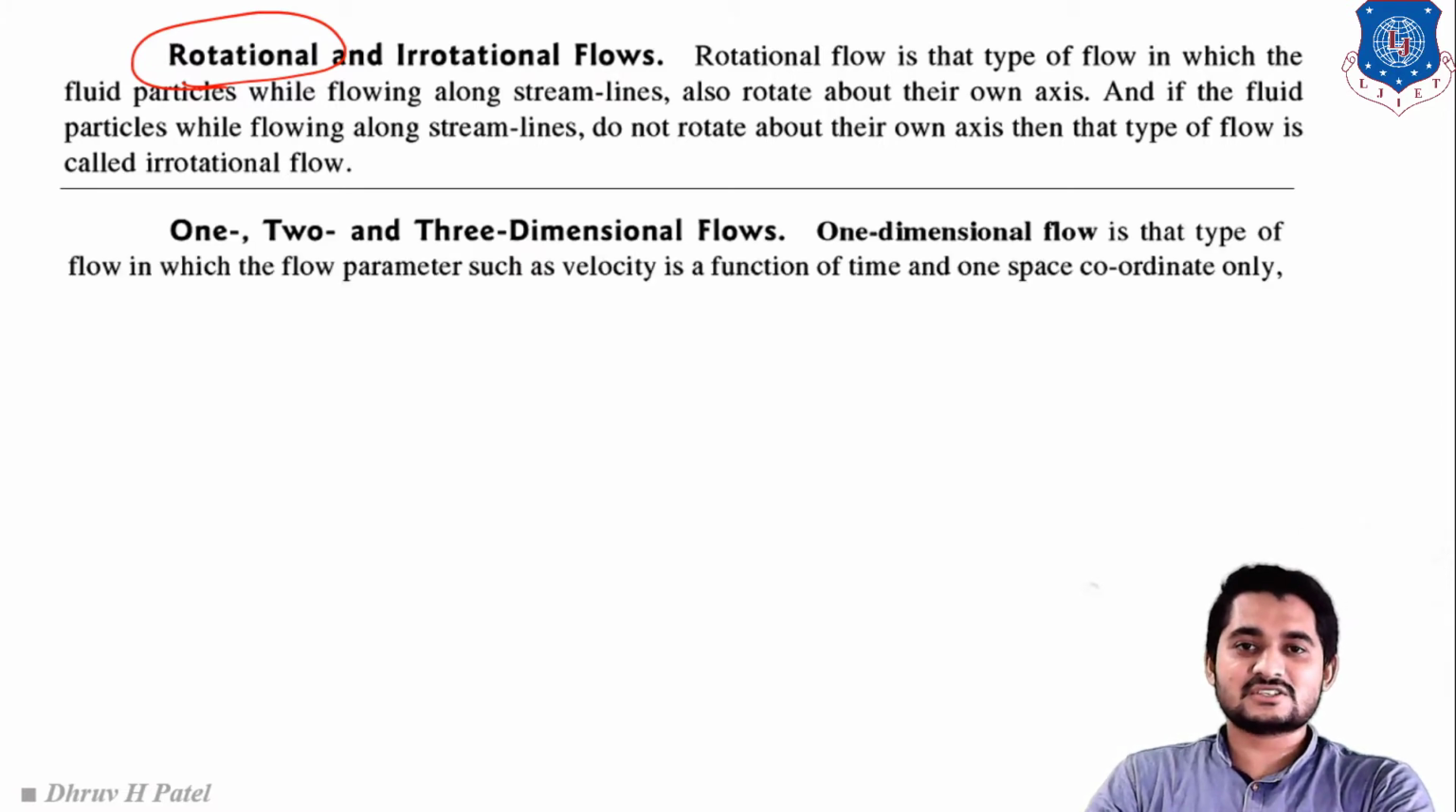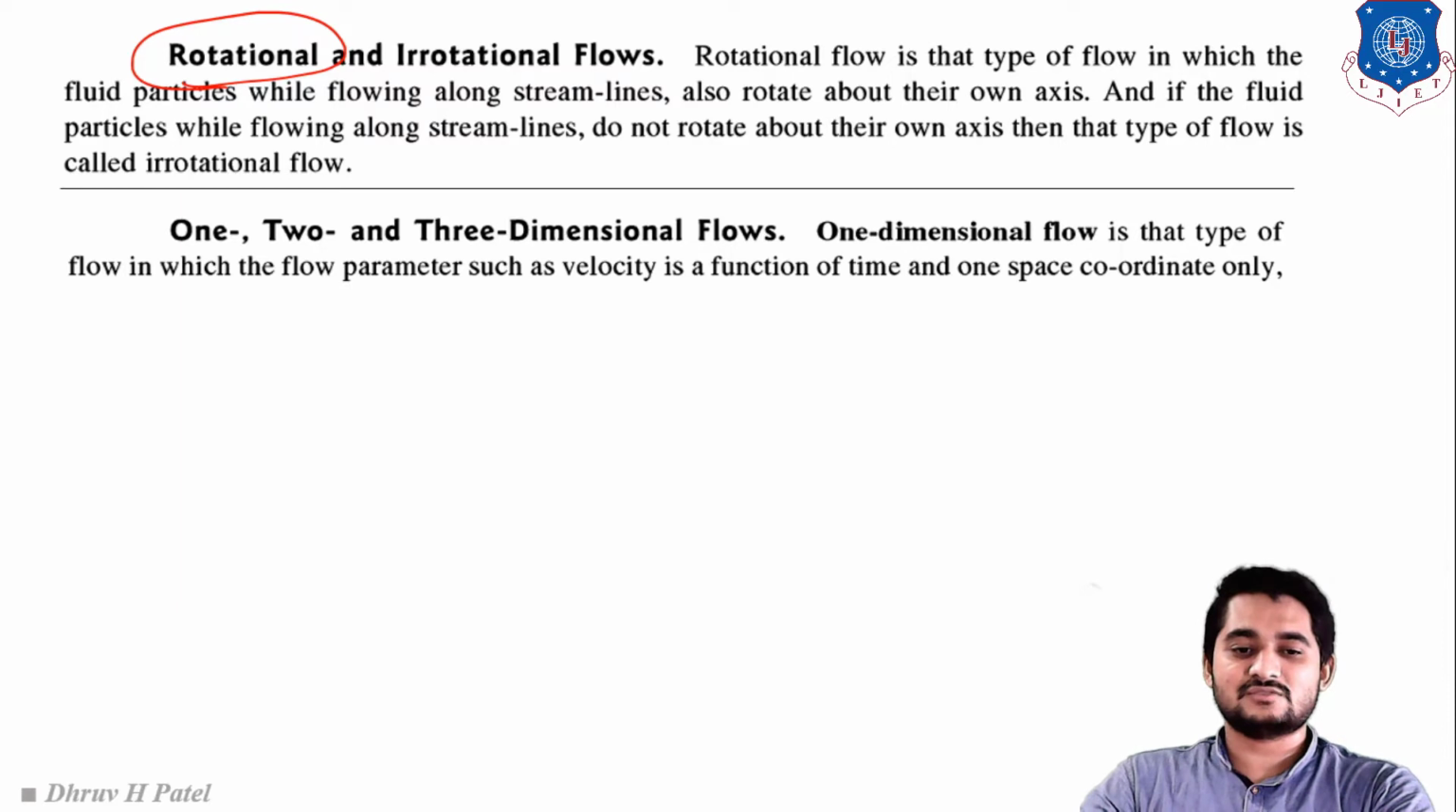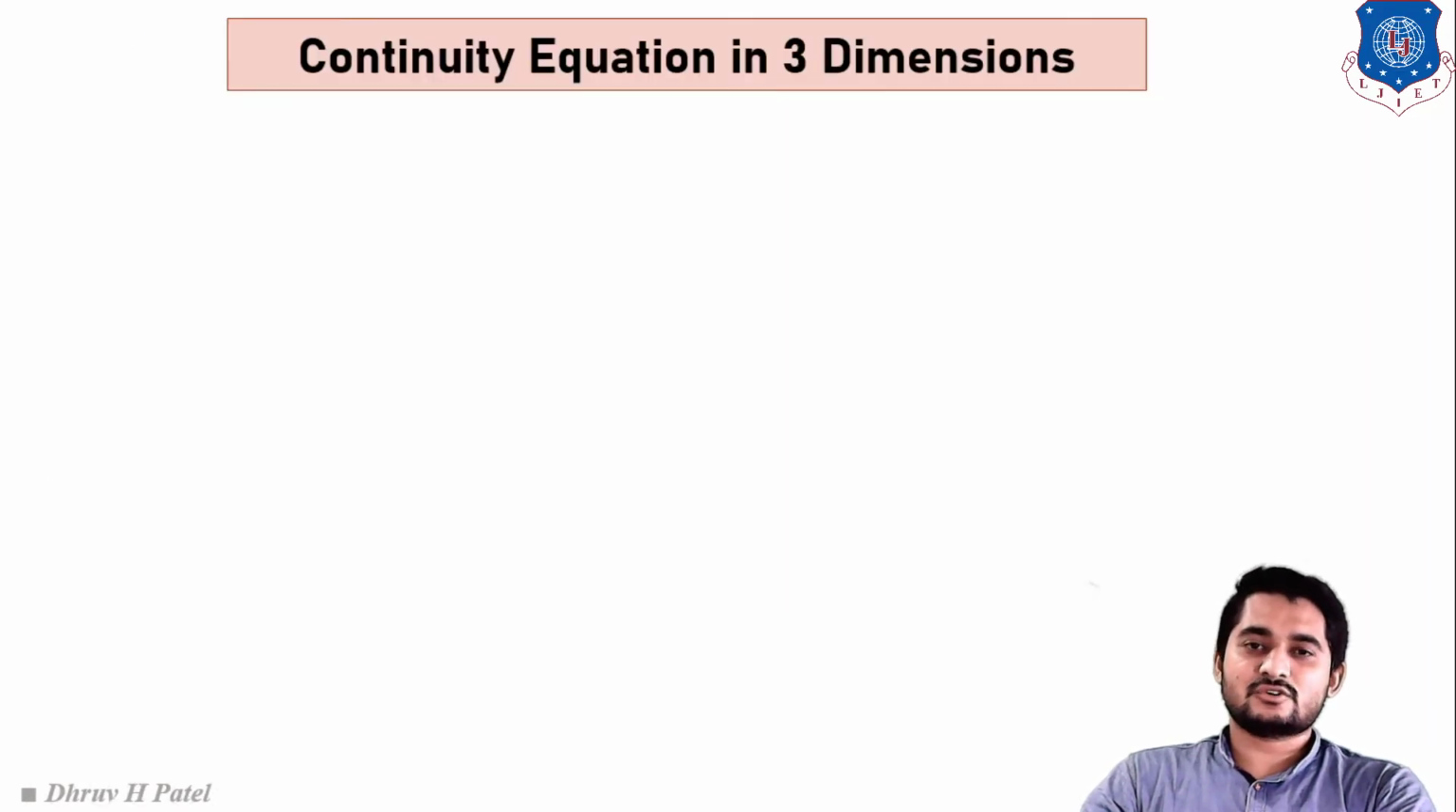The last one is one dimensional, two dimensional and three dimensional flow. If the flow depends on only one parameter, that means one direction, it is known as one dimensional flow. If the flow depends on two directions, x and y, it is known as two dimensional flow. And if the flow depends on three directions, x, y and z, it is known as three dimensional flow. Clear? So that is it for today's point of view.